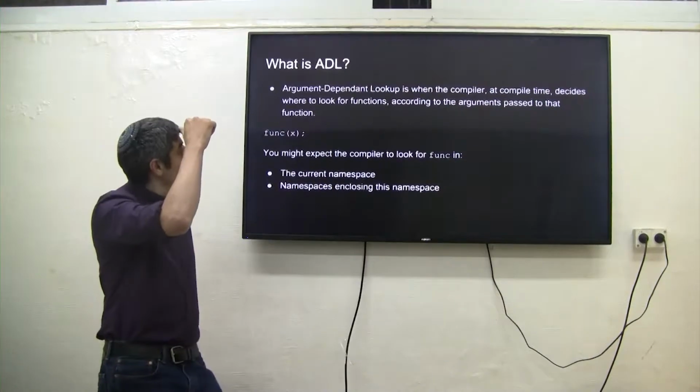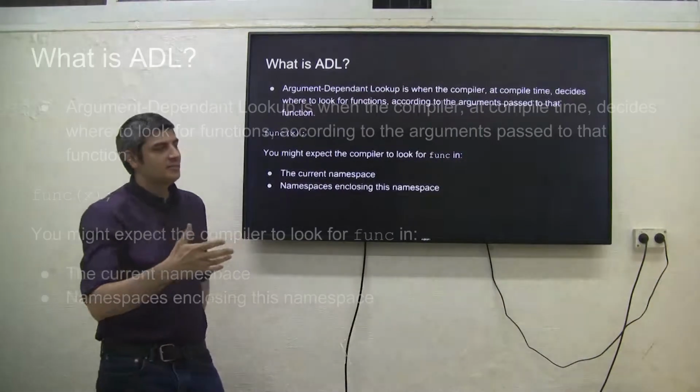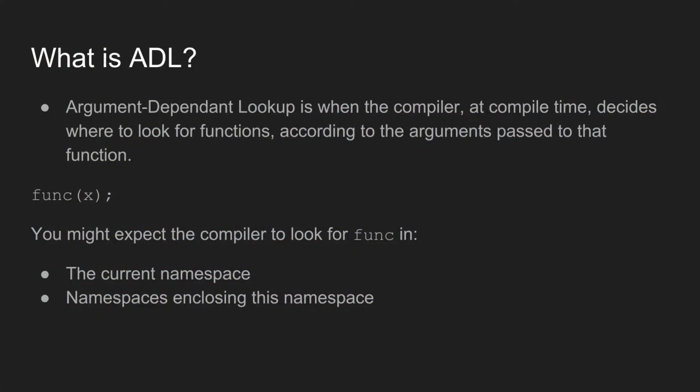Argument dependent lookup is when the compiler sees a function call expression, such as function x, and instead of just saying, oh, I know function, and it doesn't accept the type of object that x represents, so, no, compiler error, instead it looks at x and says, I know where x is defined. It's defined in a namespace. I'm going to go look in that namespace for the function.